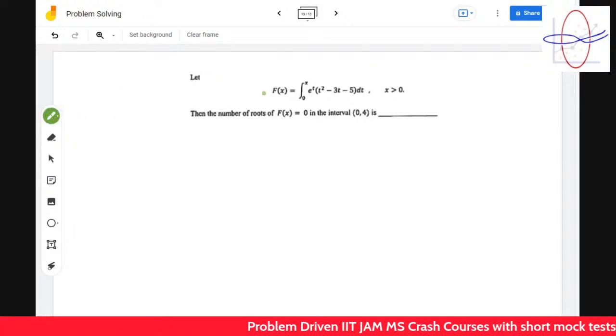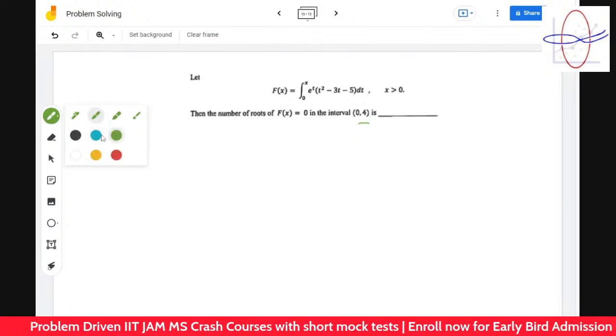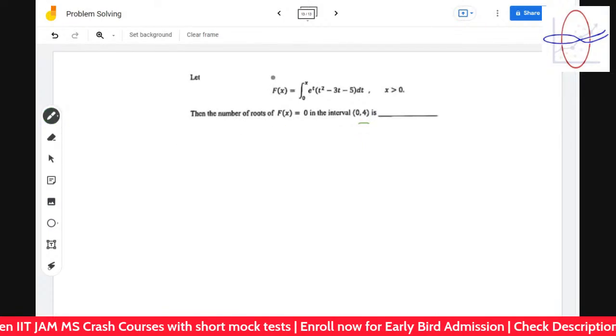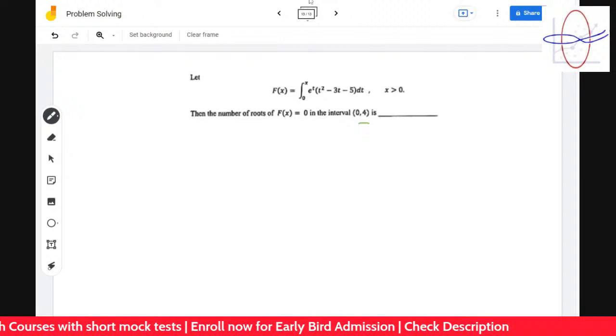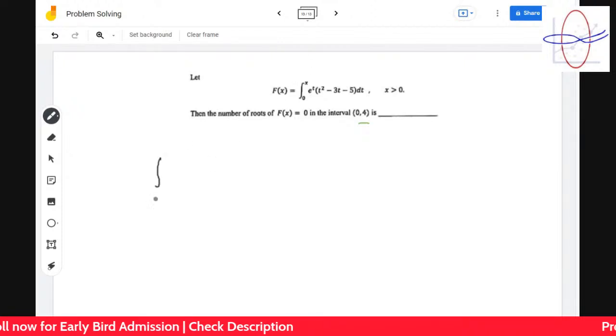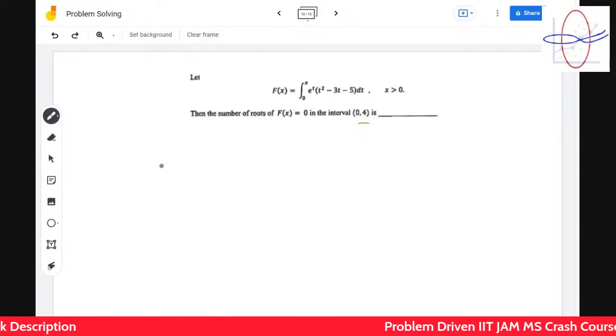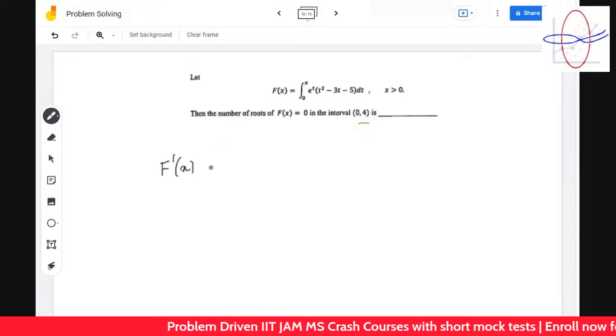So the number of roots of this in the interval, how can you do it? One way to do it is that you can find out the derivative first.